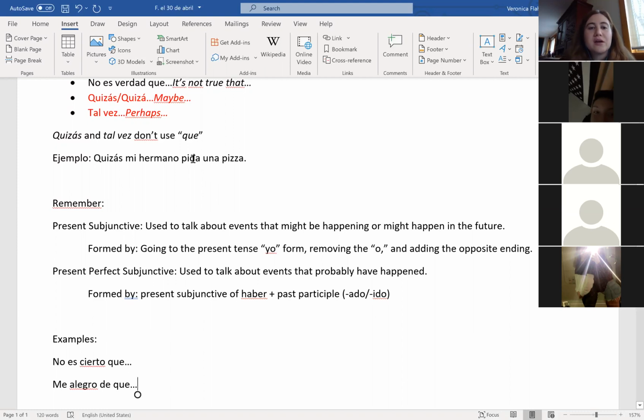This verb right here is a subjunctive. Is that 1 word or 2 words? 1 word, right? If I said maybe my brother has ordered a pizza, that would be the present perfect, because I would say haya pedido. So if it's 1 word, then we are saying that it's probably happening now or it might happen in the future. If it's 2 words, we're saying it probably already happened.